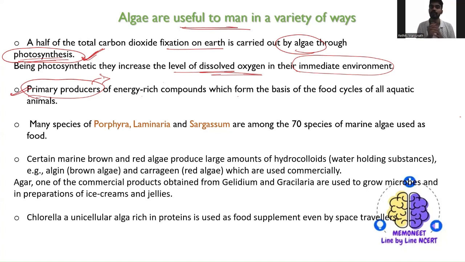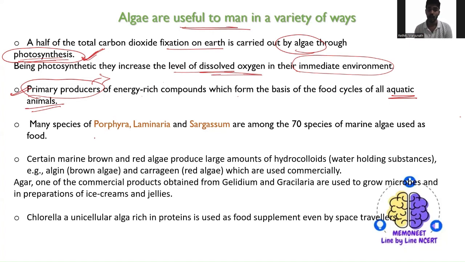So when I'm talking about the primary producers, the primary producers will always be rich in energy. That means they will always be energy rich components, okay? So that's why they become a base for the food chain or food cycle, especially in the aquatic mode. That means they act as a major food for aquatic animals such as insects, fishes, or any major aquatic animals. So this is your second point.